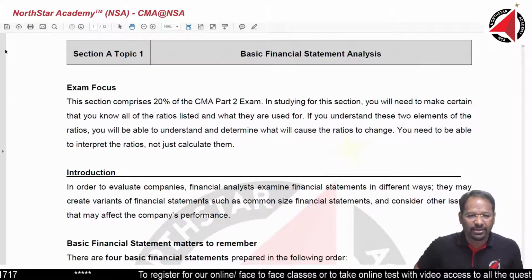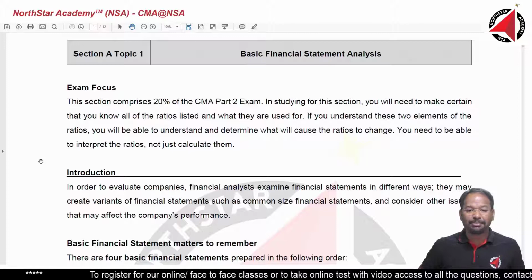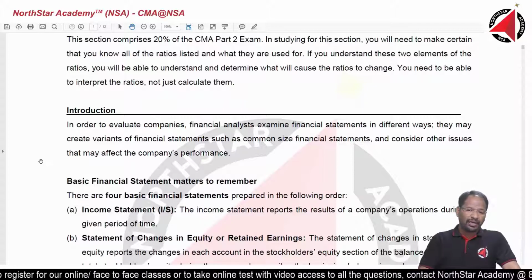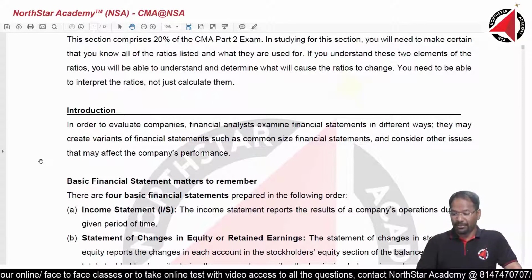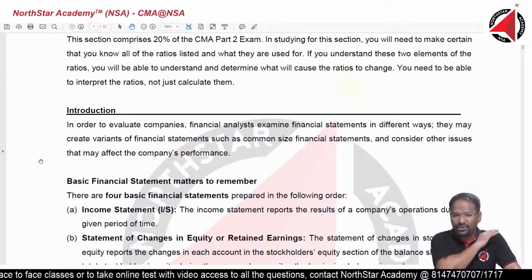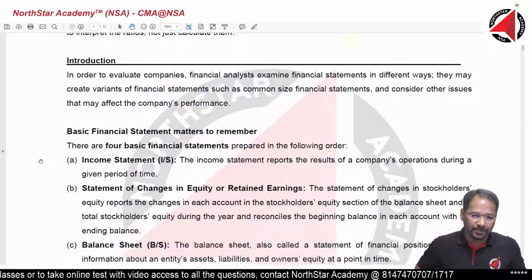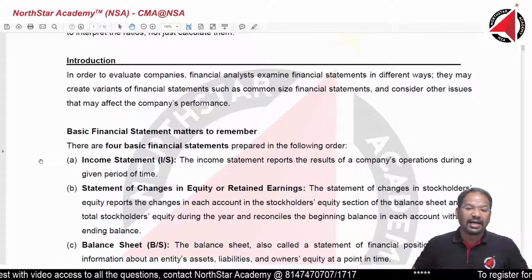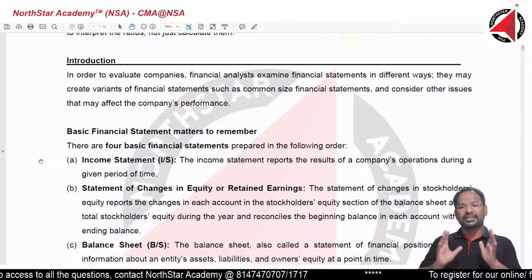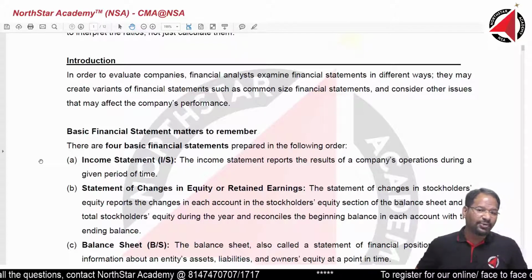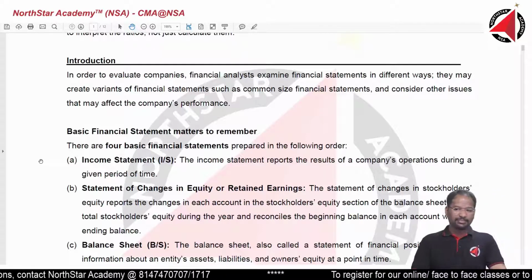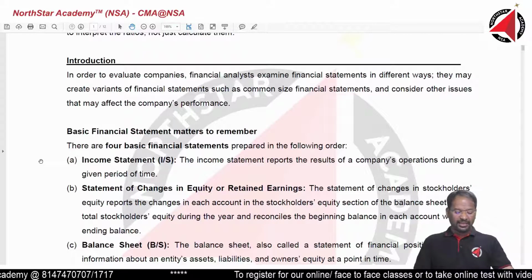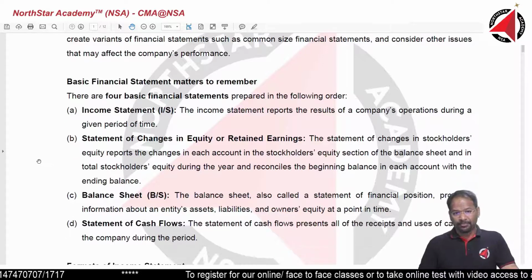Let's go into it. Like I already mentioned, this portion covers 20% of the CMA. 20% is a huge marks. And let me tell you, it is a very interesting topic, very realistic and very practical. You will use it in real life almost every day. So with that, let's start. In order to evaluate companies, financial analysts examine financial statements in various different ways. They may create variants of financial statements such as common size financial statement. You need to underline common size financial statement and consider other issues that may affect companies' performance, right?